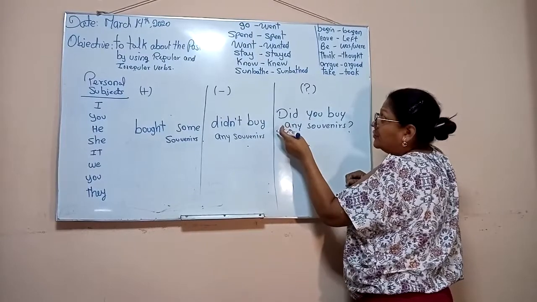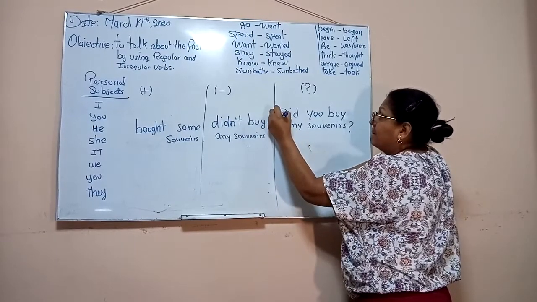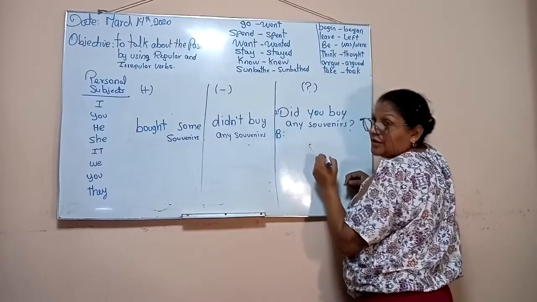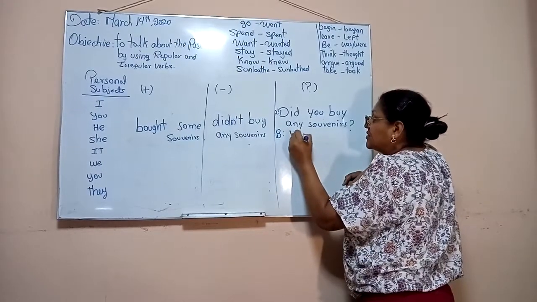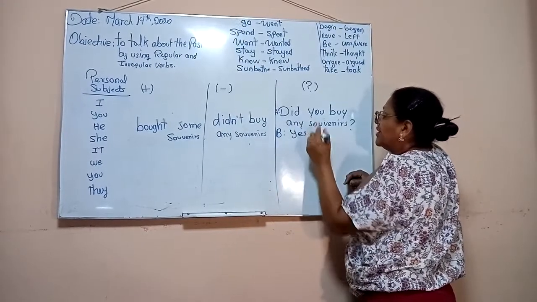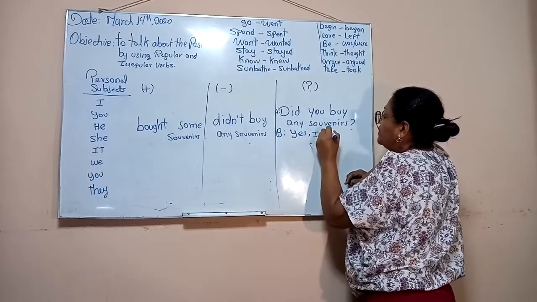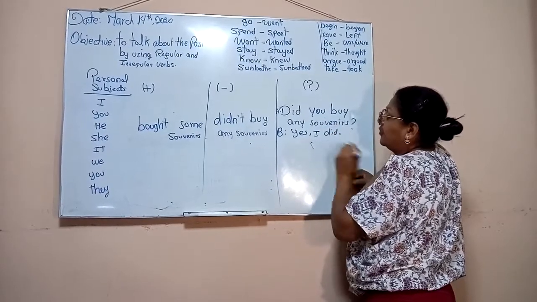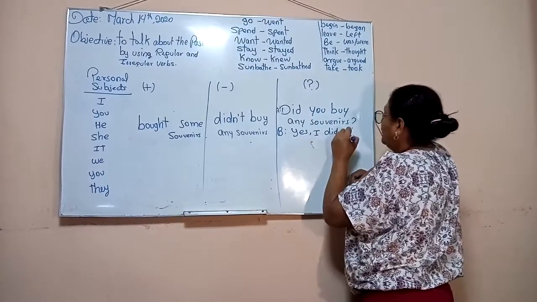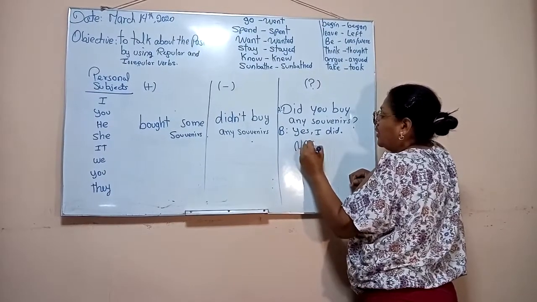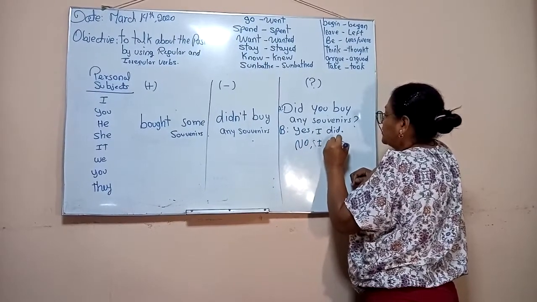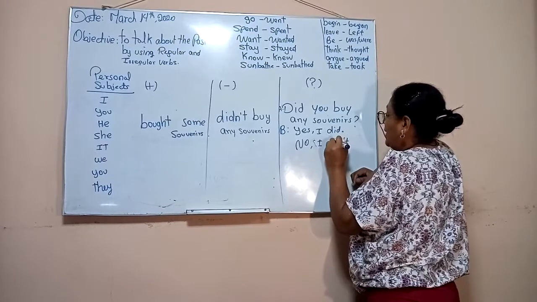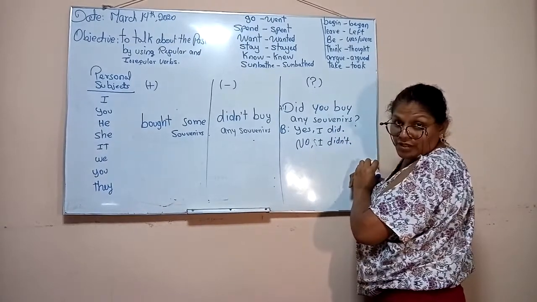As a question, this is person A. So there is a person B. Short answers: yes, I did, and no more. Negative: no, I didn't. And that's it, no more.